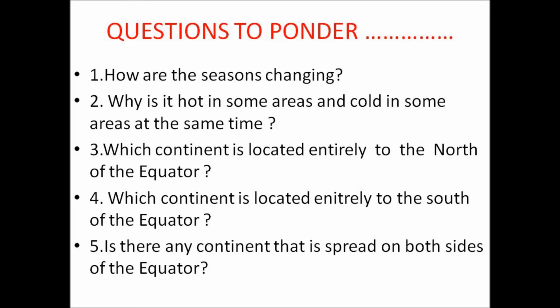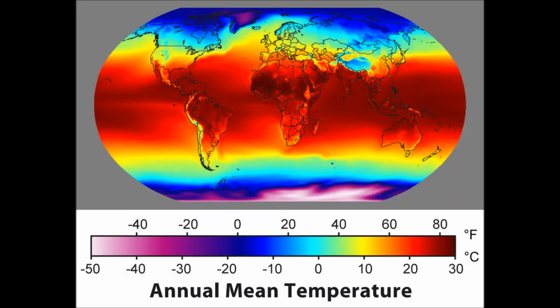And now we are going to ponder about some questions which you have been thinking of. How are the seasons changing? Why is it hot in some areas and cold in some areas at the same time? Which continent is located entirely to the north of the equator? Which continent is located entirely to the south of the equator? Is there any continent that is spread on both sides of the equator?